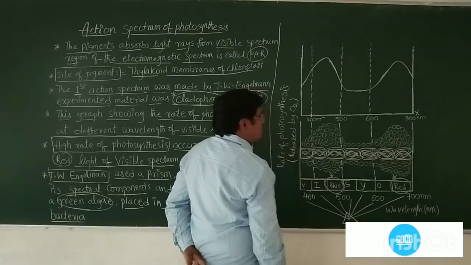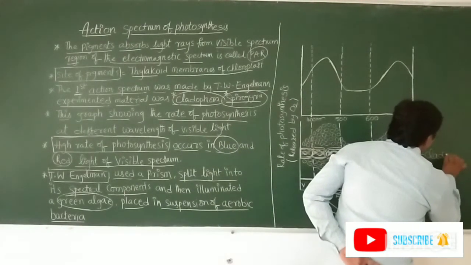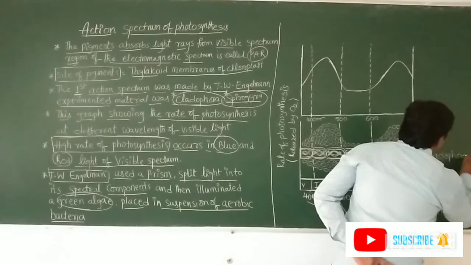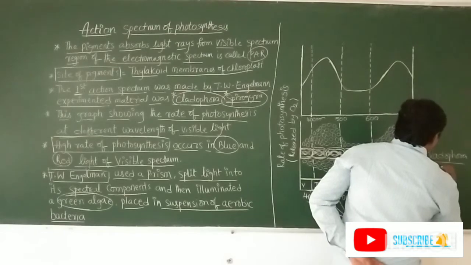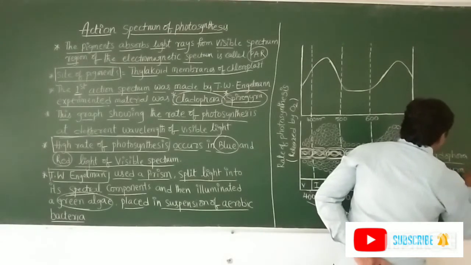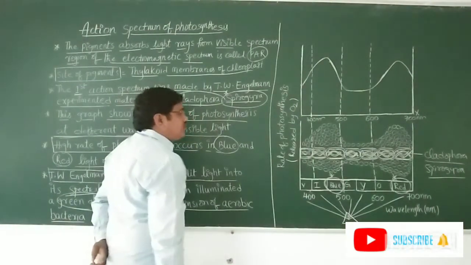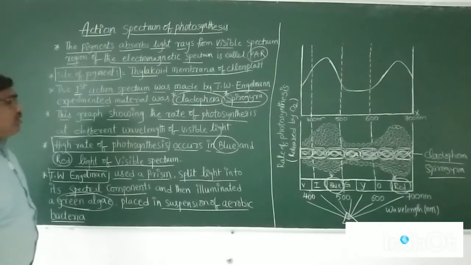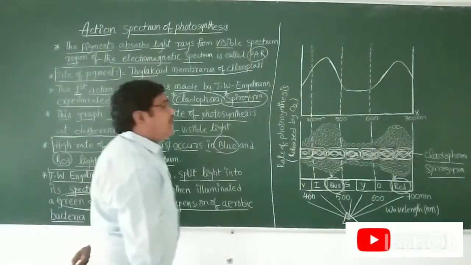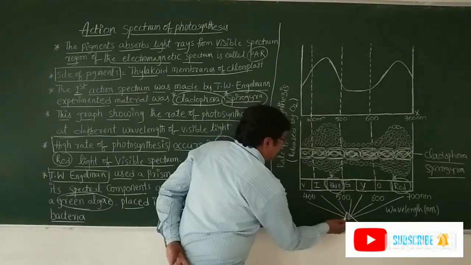Engelmann used Cladophora, or we can take Spirogyra also. These two are green algae. T.W. Engelmann experimented on green algae like Cladophora, and we take the prism.